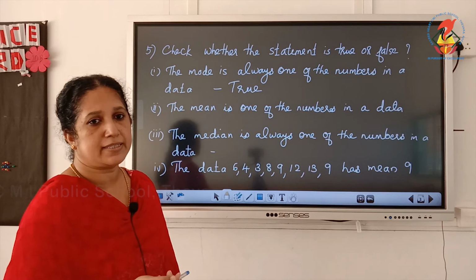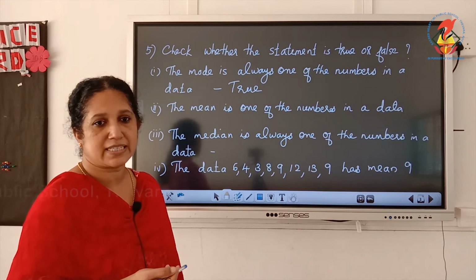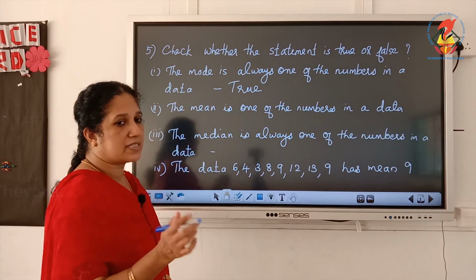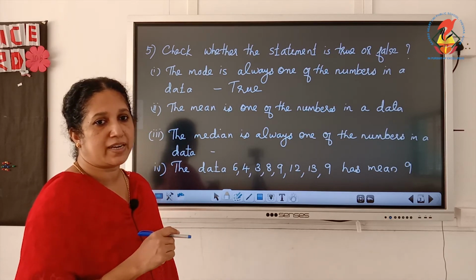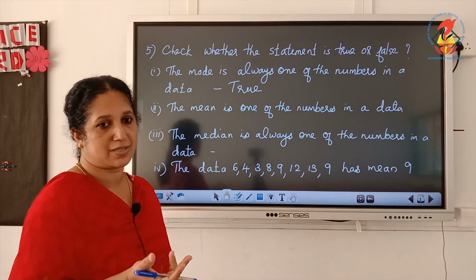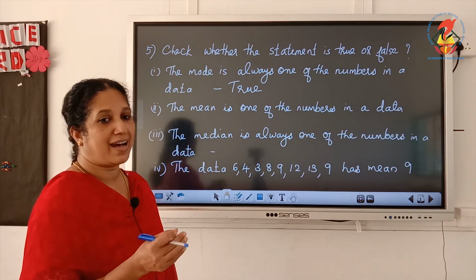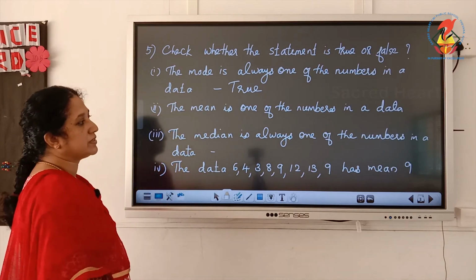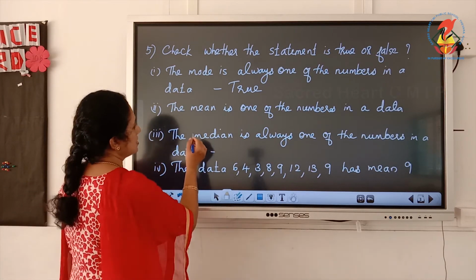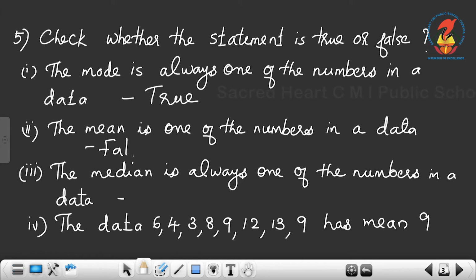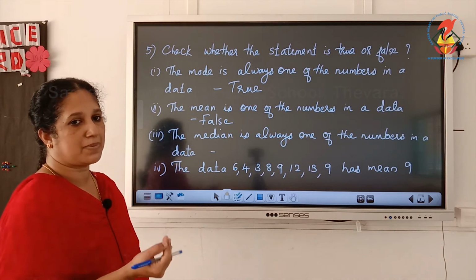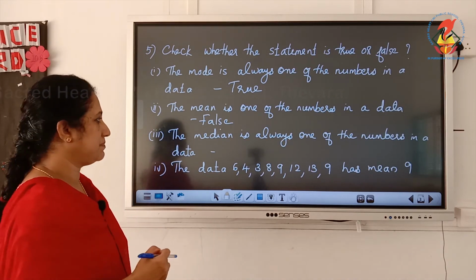The mean is one of the numbers in a data. How do you want to calculate the mean? Sum of all observations divided by number of observations. So, you want to find the sum of the observations and you have to divide the sum by the number of observations. So, you will get a number other than the numbers given in the data. So, the mean is one of the numbers in a data, that is a false statement. You will get a number which is outside of the data, not from the collection of numbers. So, sometimes the number will be a different one.